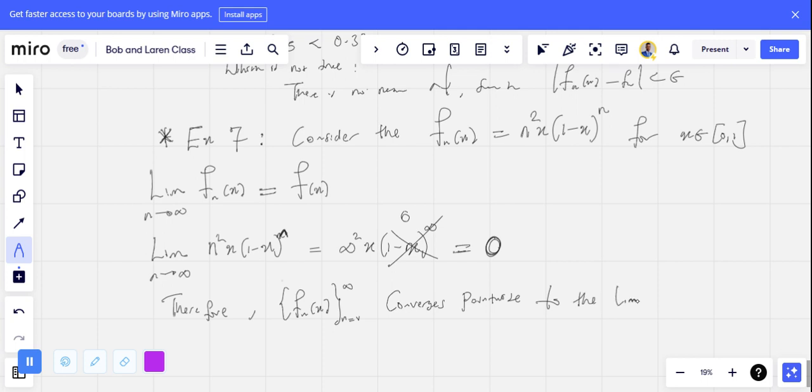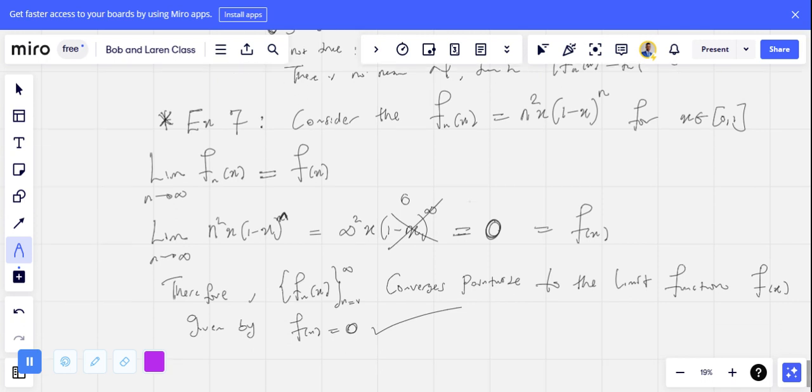It converges pointwise to the limit function f of x, which is actually given by f(x) equals 0. So this is what it converges to, right? Now that's the first thing. We have already shown that it is pointwise convergence.